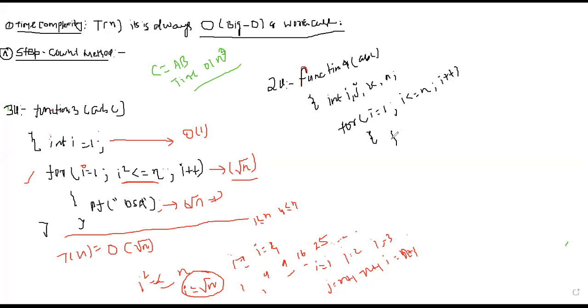Now I'm defining one more for loop, for j equal to 1, j is less than equal to i, j plus plus.